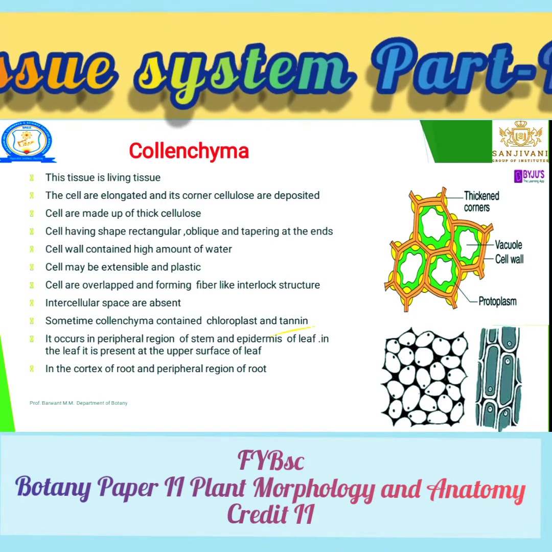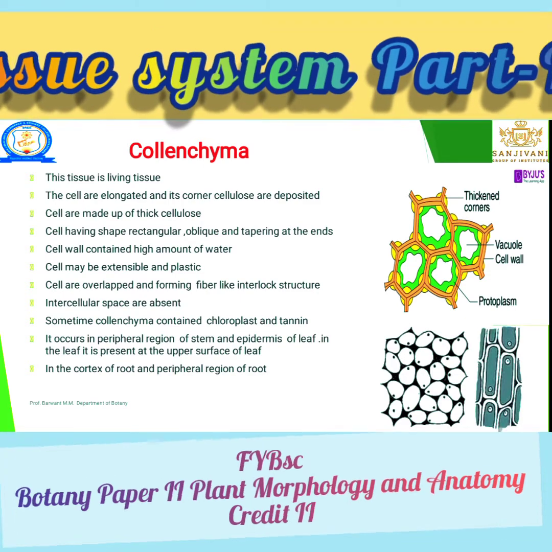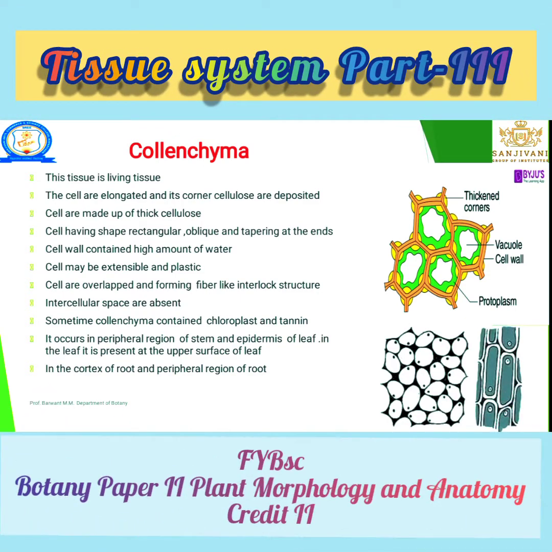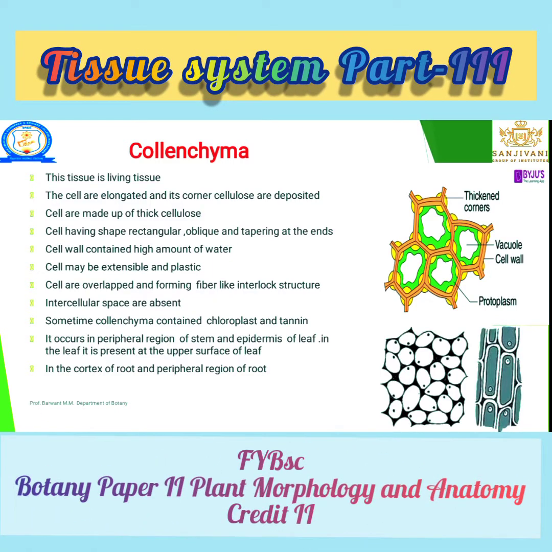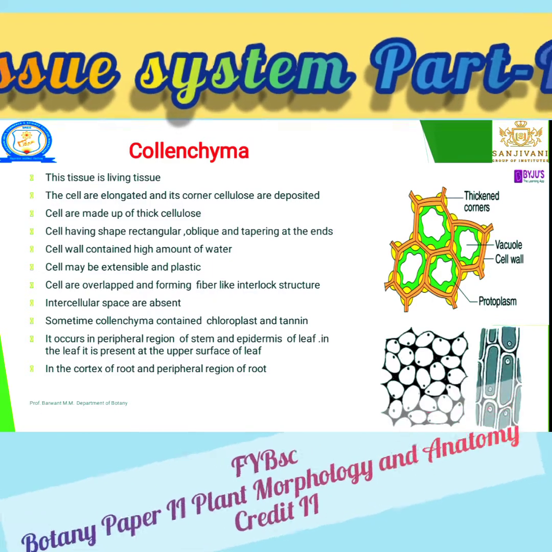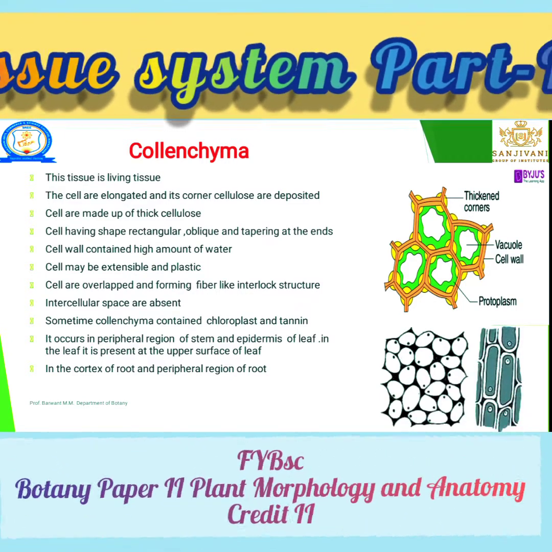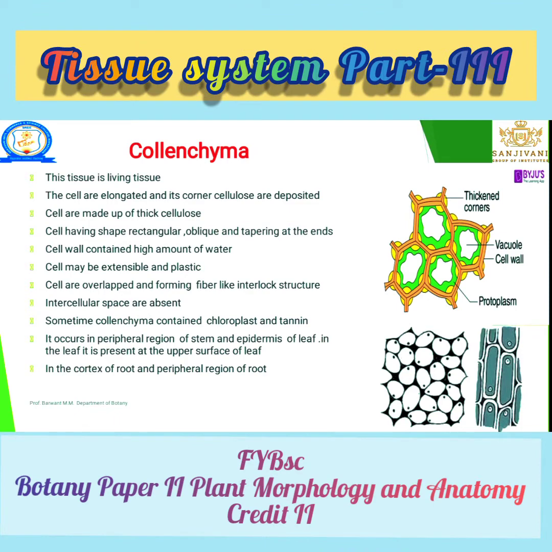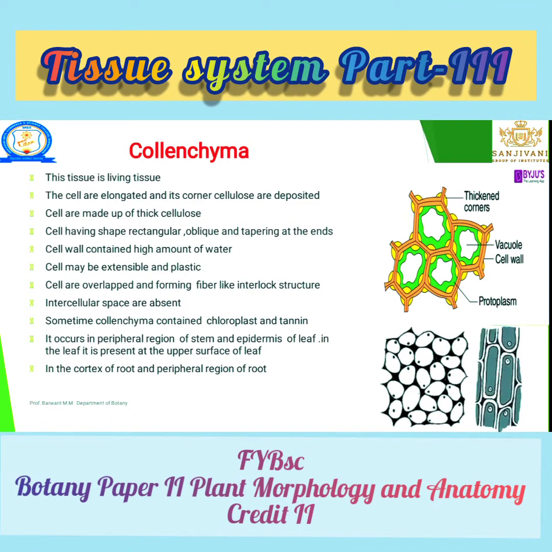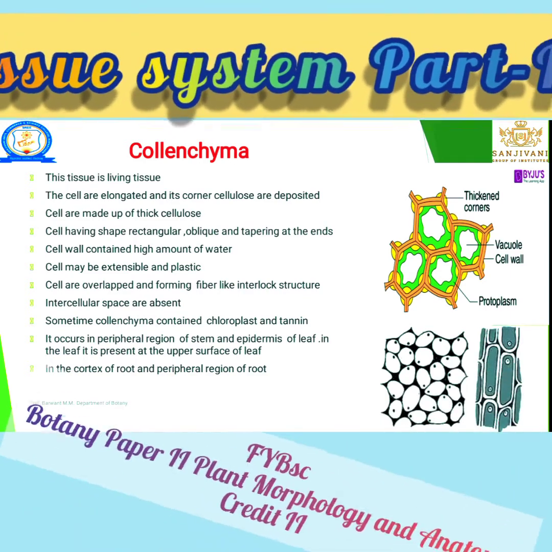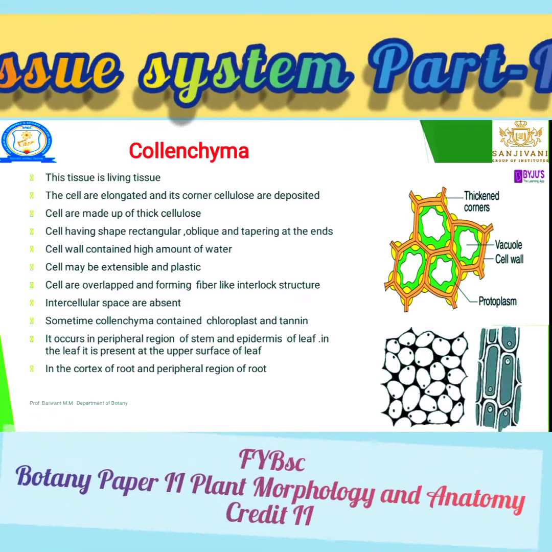Next, collenchyma. I have explained that you only have to remember one character, so that you can easily understand. Let's see collenchyma. It is also a living type of tissue. The cells are elongated. At the corner of each cell there is a deposit of cellulose. The cells are made up of thick cellulose. The cell wall has a rectangular shape, oblique, tapering at the ends.